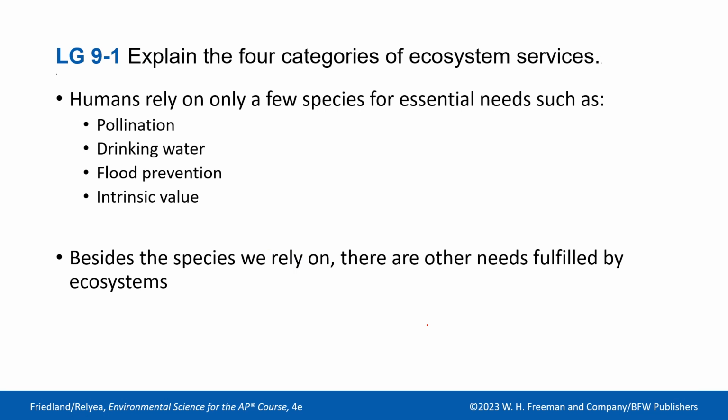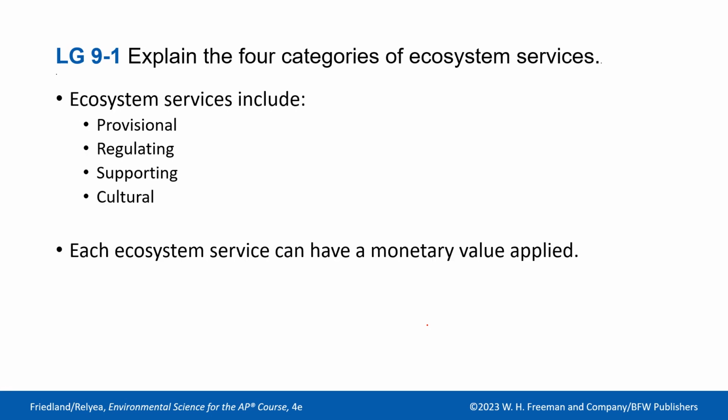Humans rely on a few species for essential needs such as pollination, drinking water, flood prevention, and intrinsic value. Besides the species we rely on, there are other needs fulfilled by these ecosystems. So, ecosystem services was something that a lot of you struggled on the most recent FRQ test. It's essentially what is the ecosystem providing for us? Ecosystem services include the big 4 categories: provisioning, regulating, supporting, and cultural. Each ecosystem service has a monetary value applied to it.